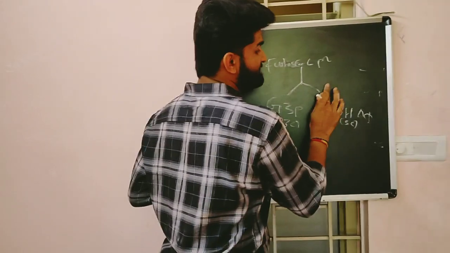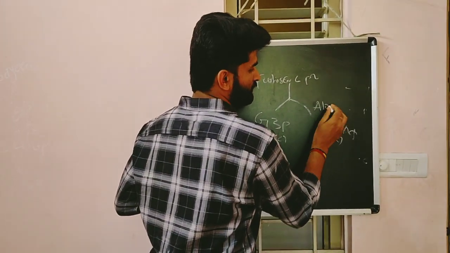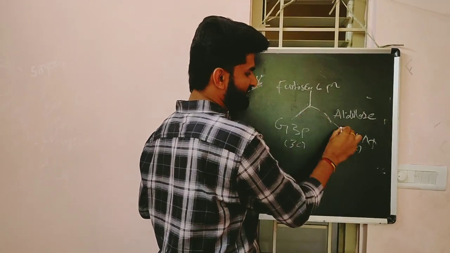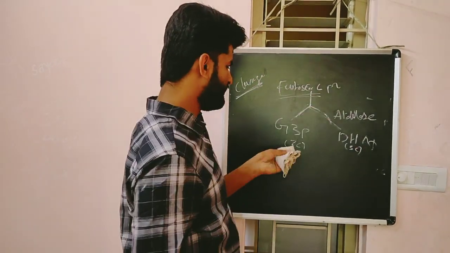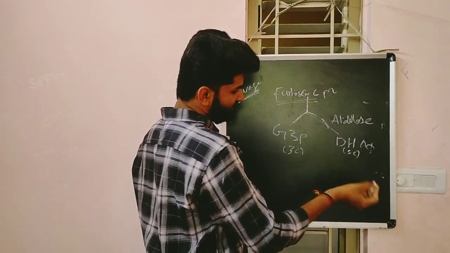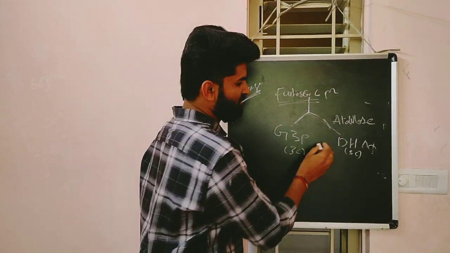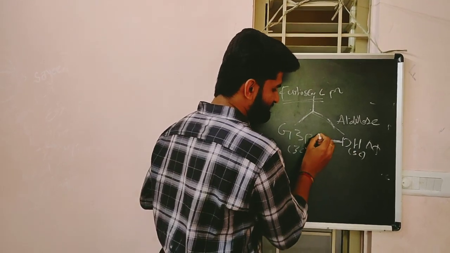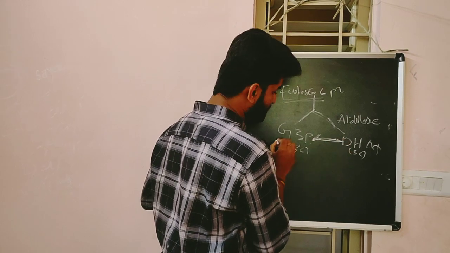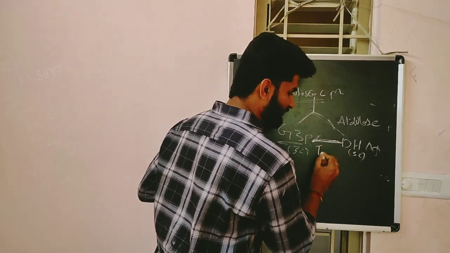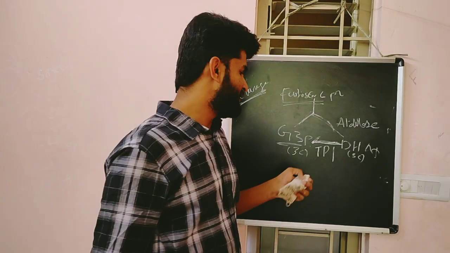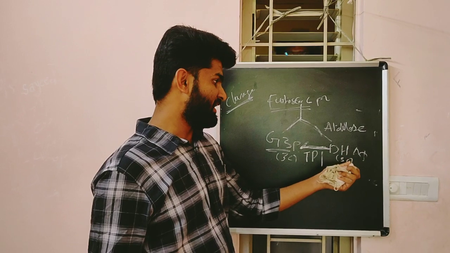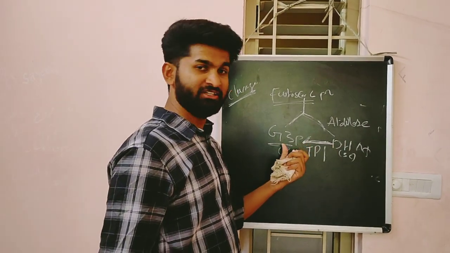In the next reaction, DHAP is converted into G3P in the presence of TPI, triose phosphate isomerase.